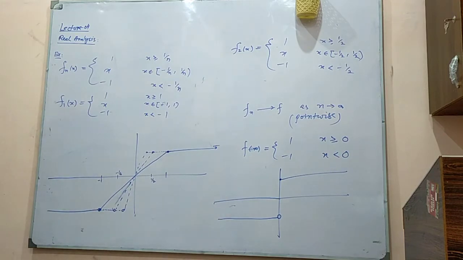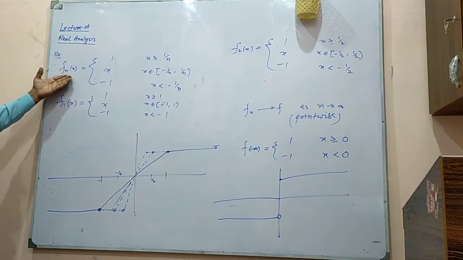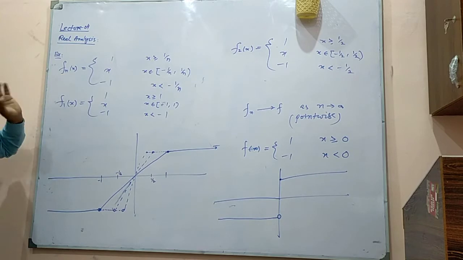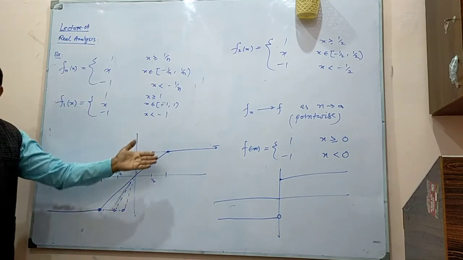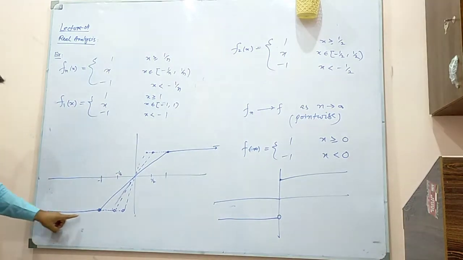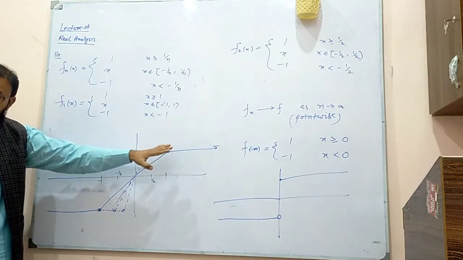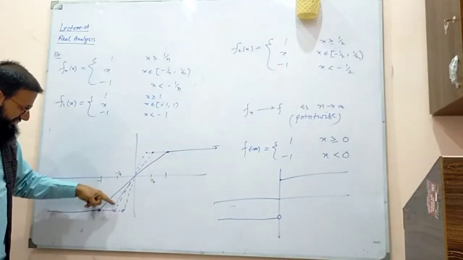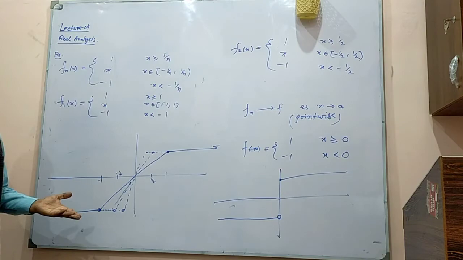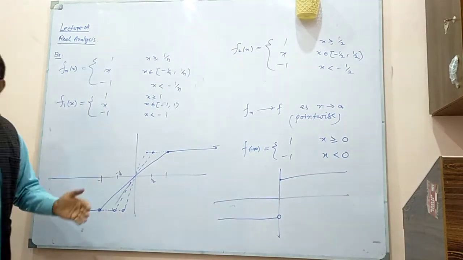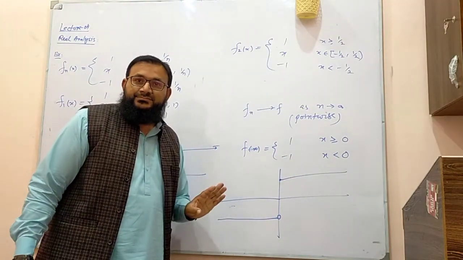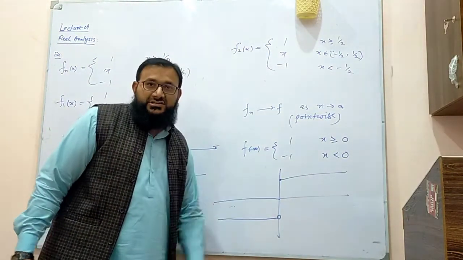What is the problem here? When you have some sequence of fn, can you tell me that fn is continuous for each n? You took f1, is f1 continuous? You can see the graph. It is continuous. Is f2 continuous? You can see it comes like this, goes down, goes like this, it is continuous. So f1, f2, f3, these all are continuous, but their limit is not continuous.